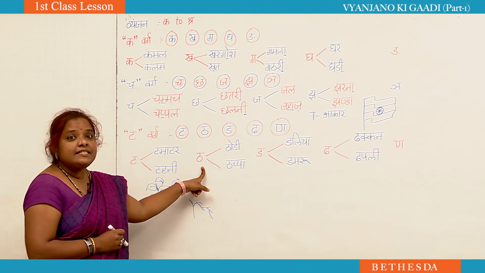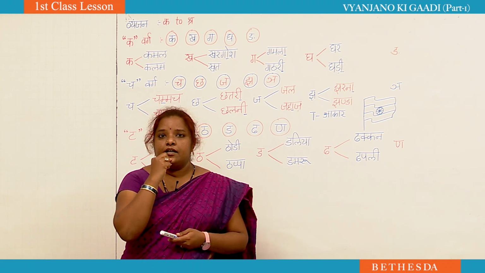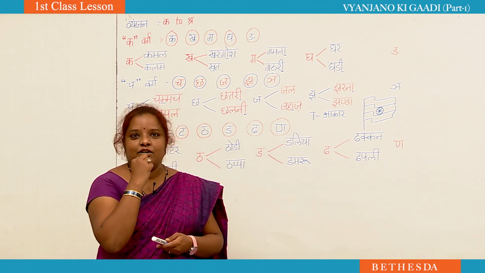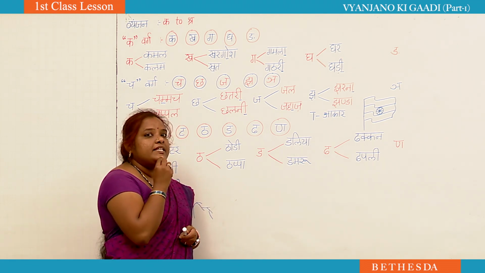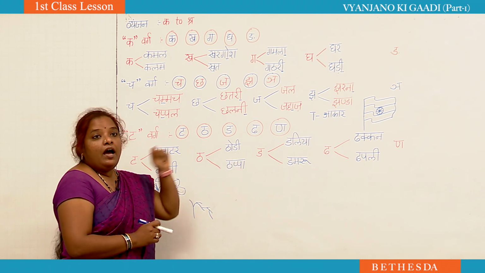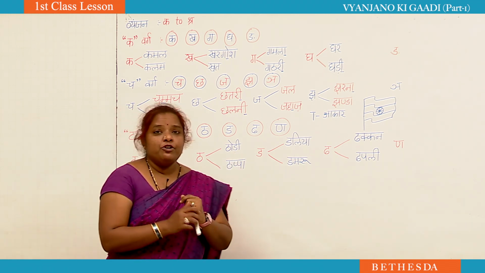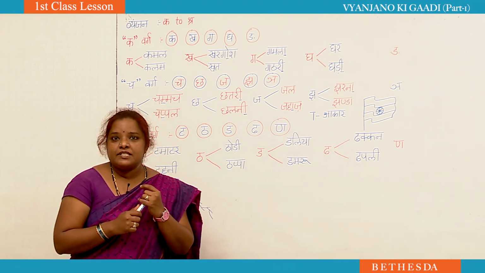Next, the letter is tha. It should be said as tha. What is this part? Chin. Yes, very good. So tha se thodi. Thodi means chin. Now, some of you are getting your books with a stamp. Do you know stamp?